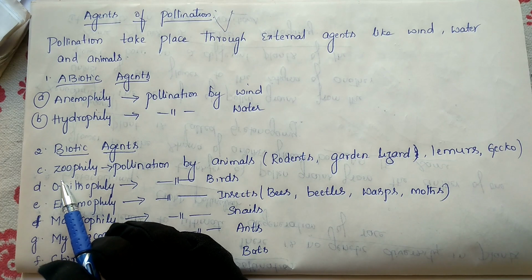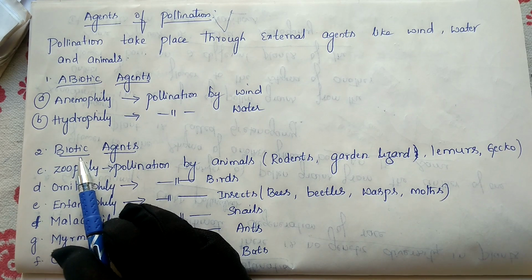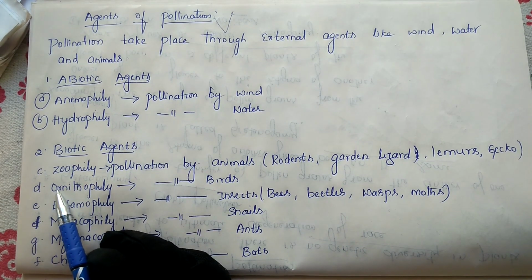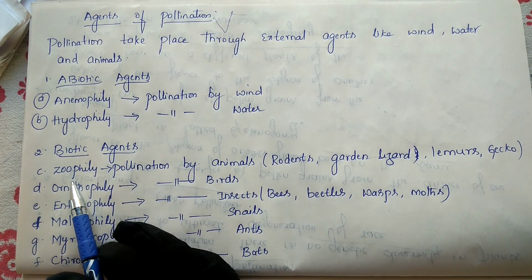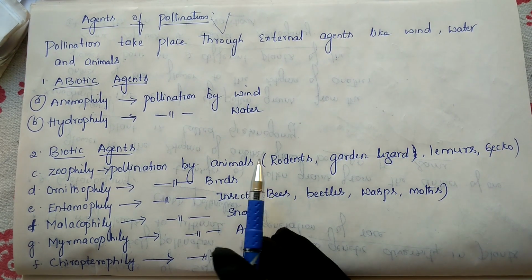Next, coming to the biotic agents. Biotic means what here? Living things. So here living organisms help with the pollination. They help to transfer the pollen grains from the anther to the stigma of the flower. In that, the first one is zoophily. Zoophily is when the pollination is held by animals.